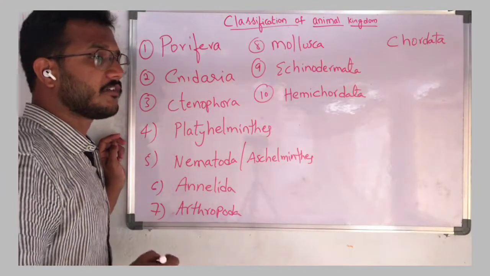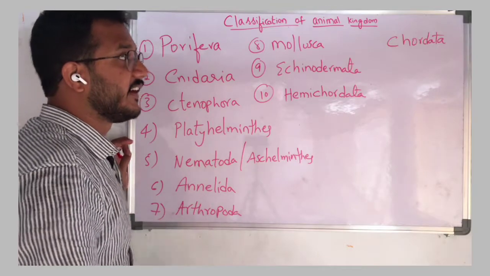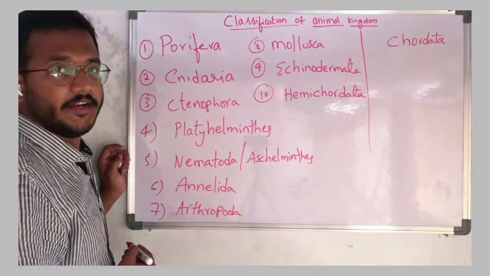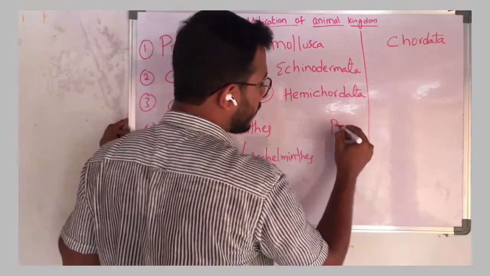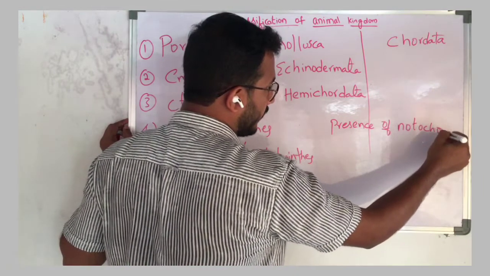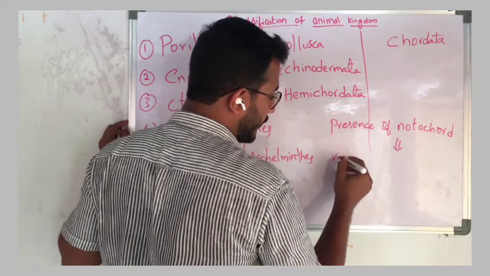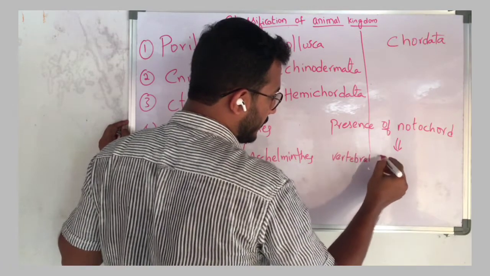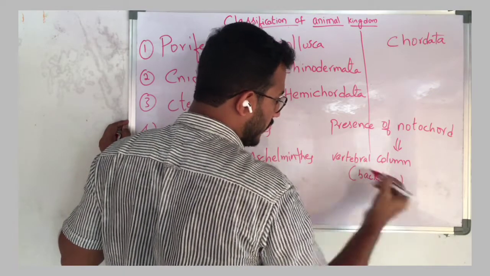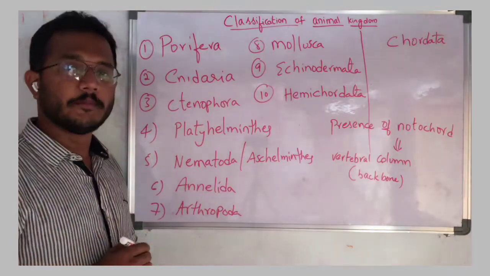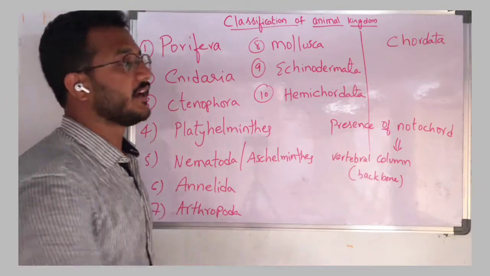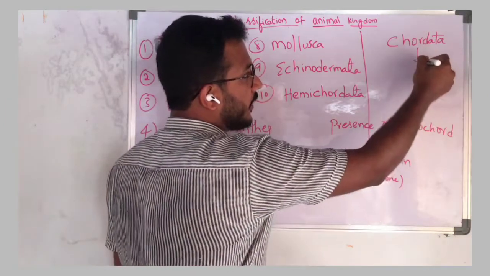See here, one of the most important characters that divides these 10 on one side and Chordata alone on the other side is the presence of notochord. It in future develops into the vertebral column, that is, the backbone. That means in the life cycle of an animal, at any stage, if the vertebral column is present, then that animal is kept under chordates.